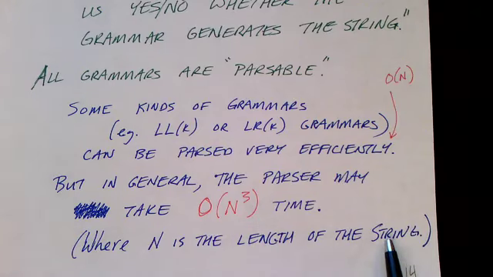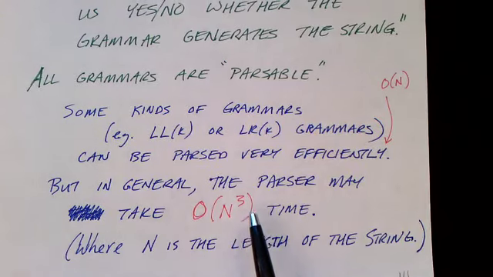So for some particularly bizarre, nasty sorts of grammars, it can be very difficult or time-consuming to determine whether a given string is in the language or not. But it's always decidable. After enough processing and enough computation, we will come up with a yes or no answer. We will not go on computing infinitely.